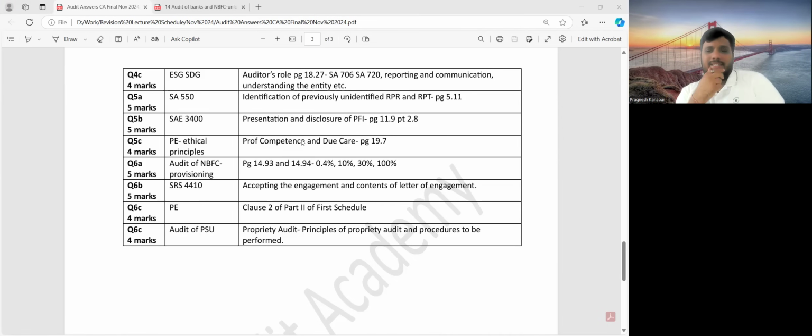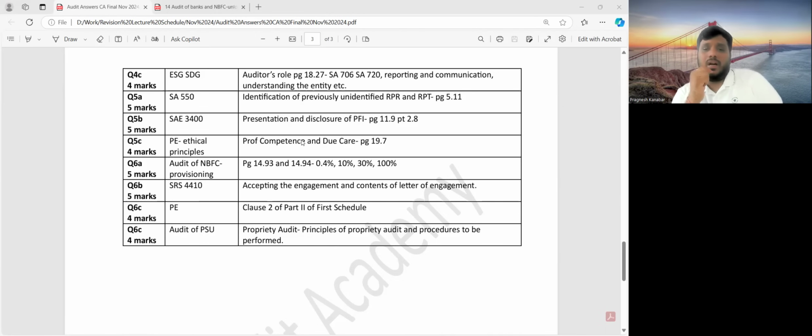Then question number 6C, again clause 2 part 2 first schedule. I think this would have been very easy. The employee of the company is charging commission to agents on a commission basis to get them connected with the employers. All right, so that is why this will be clause 2 part 2 first schedule only over here.